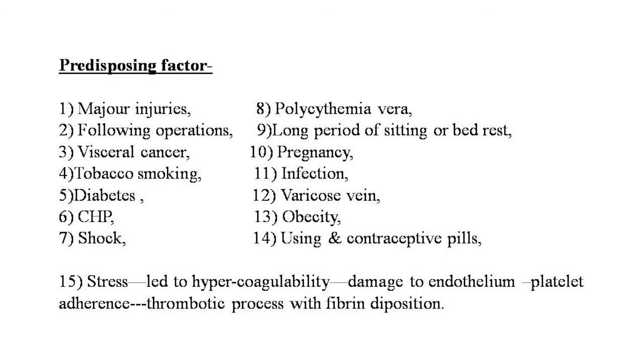Now, the predisposing factors are major injuries, major operations, visceral cancer, tobacco smoking, diabetes, CHF, shock, polycythemia vera, long periods of sitting or bed rest, pregnancy, infection, varicose veins, obesity, use of contraceptive pills. Stress leads to hypercoagulability and damage to the endothelium, platelet adherence, thrombotic process with fibrin deposition, and then development of the venous ulcer.